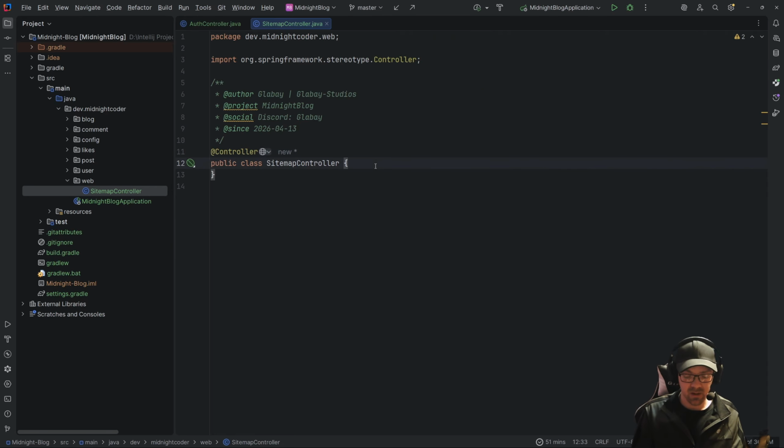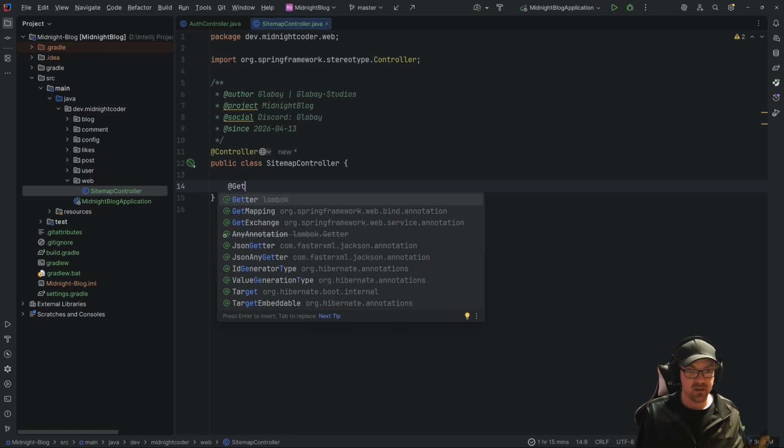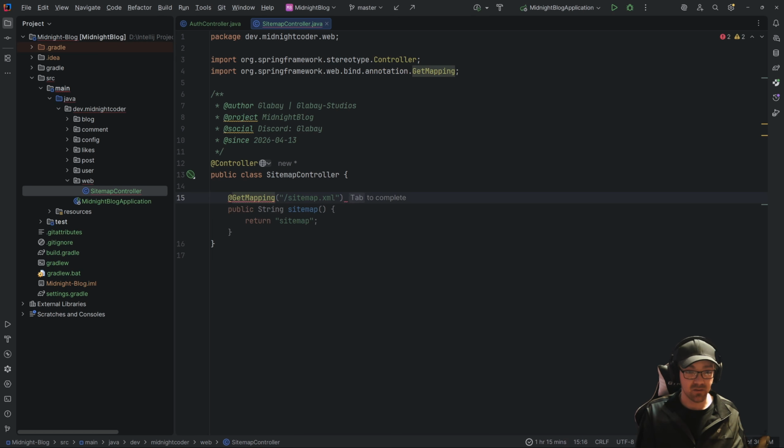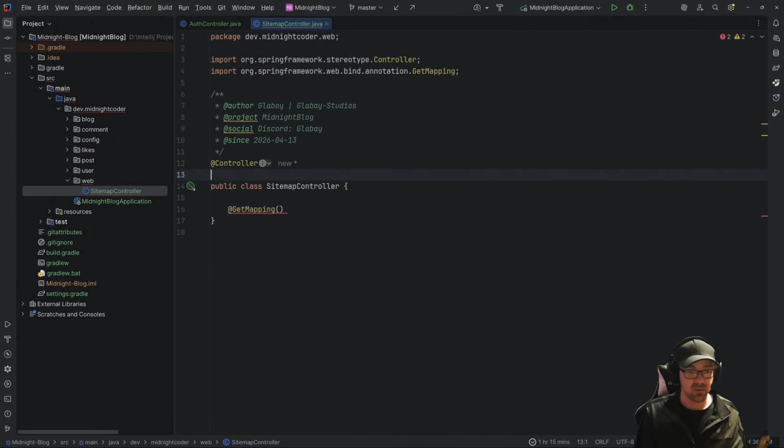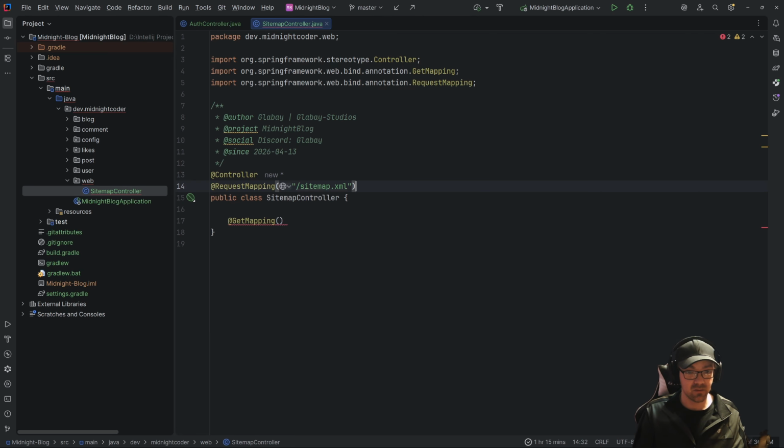And what this one's going to actually return, we're going to do at get mapping, and this is just going to be straight to the root, which I should probably specify up here. It's no, it's not sitemap, it's just localhost, right? Cool.